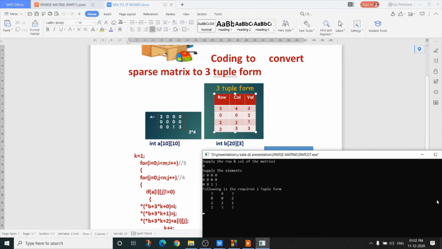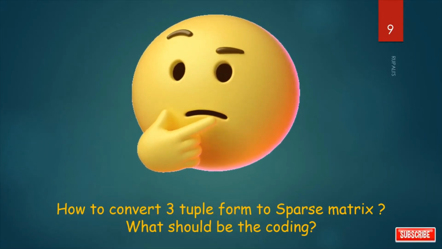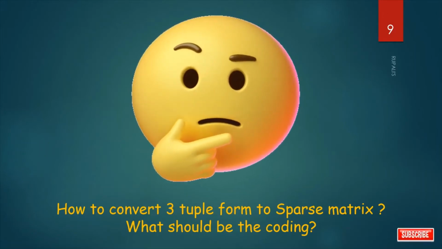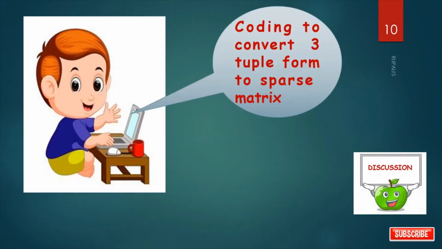Now following is the required 3-tuple form. See, 3 4 3, 0 0 2, 2 2 1 and 2 3 3. So can we convert from 3-tuple form to the sparse matrix? Then what should be the coding? Think. Our next topic is coding to convert 3-tuple form to sparse matrix.